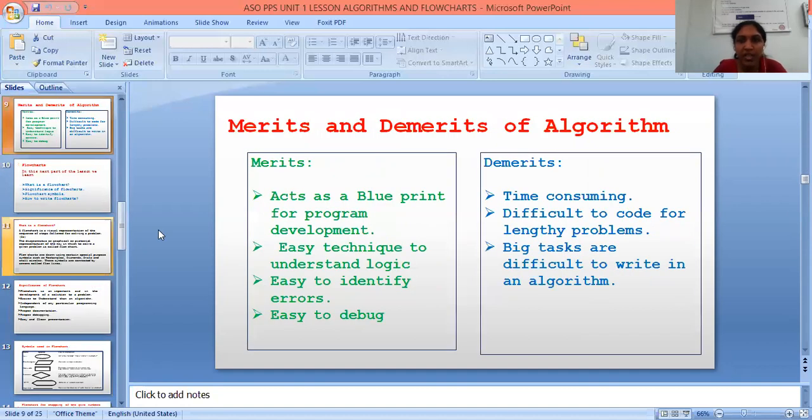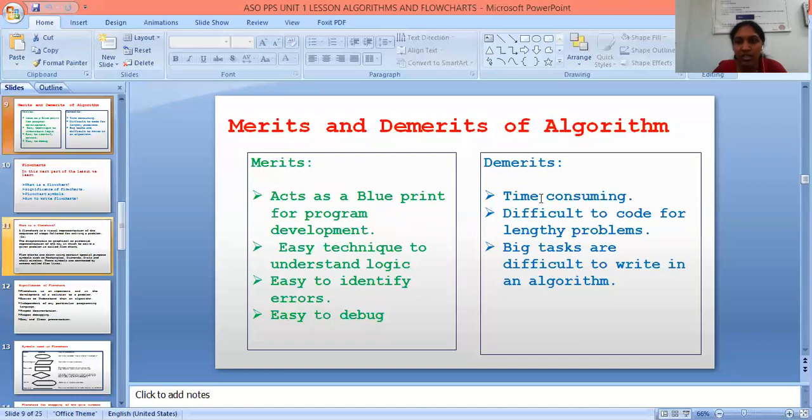Next, merits and demerits of an algorithm. We have 4 merits. Algorithm acts as a blueprint for program development. Next one is easy technique to understand logic. Next one is easy to identify errors. Next, easy to debug. These are all the merits of an algorithm.